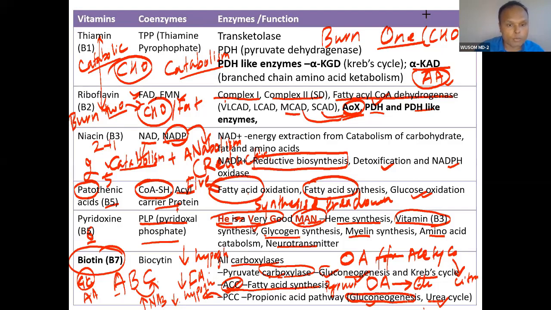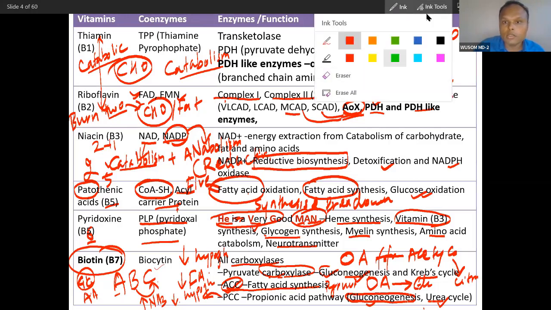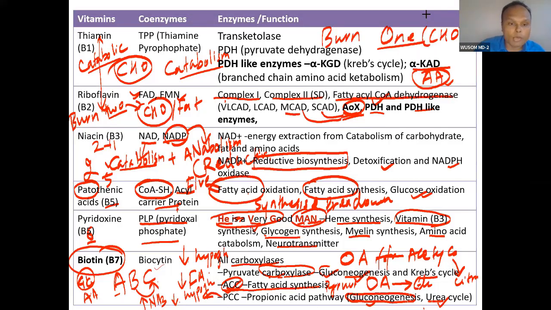So it is involved in anabolic processes. Biotin is anabolic. B6 has diverse functions.